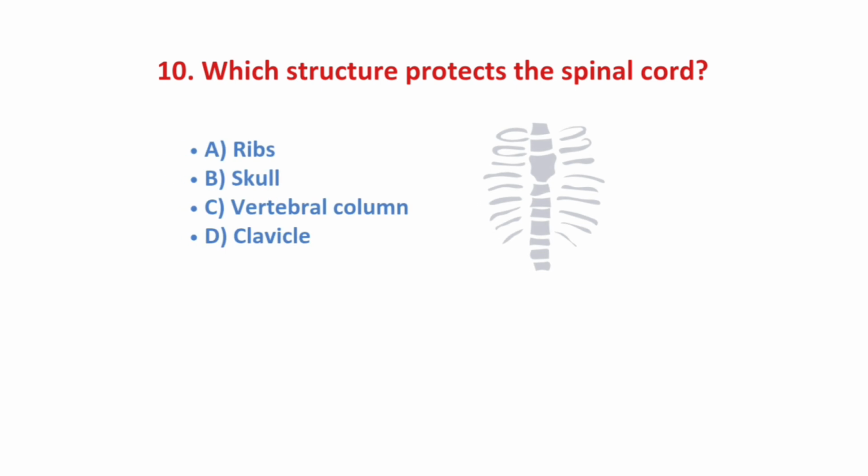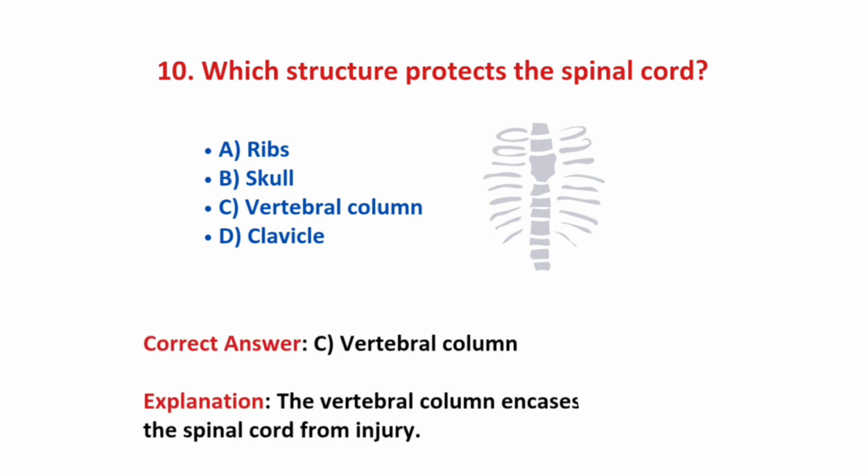Next question, which structure protects the spinal cord? And the options are ribs, skull, vertebral column and clavicle. And the correct answer is option C, vertebral column. Vertebral column encloses and protects the spinal cord from injury.